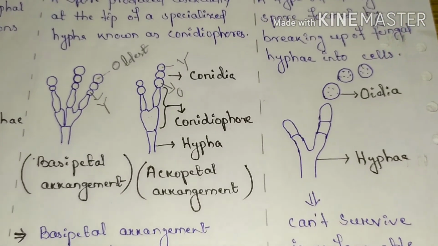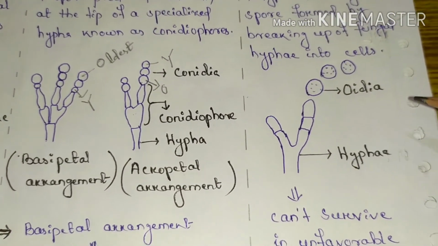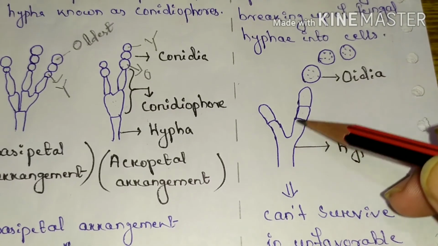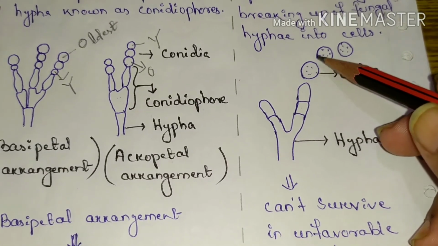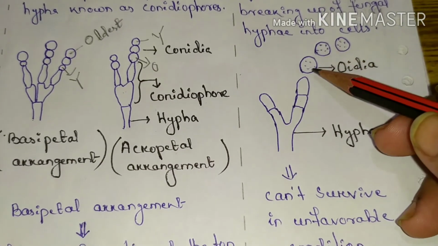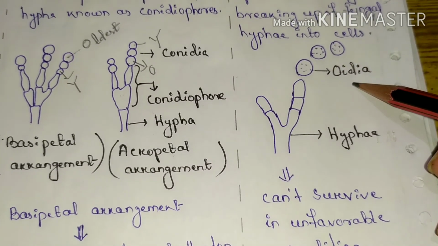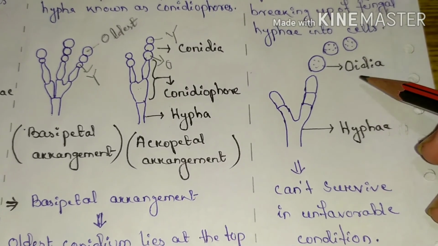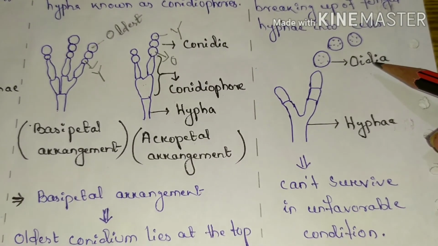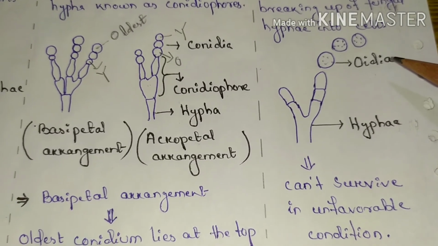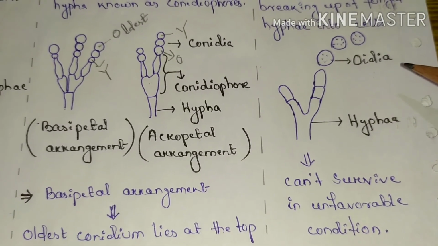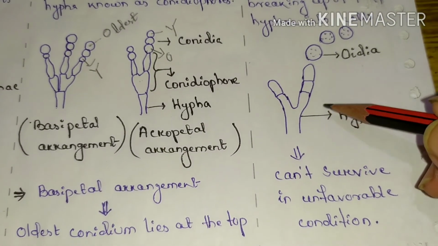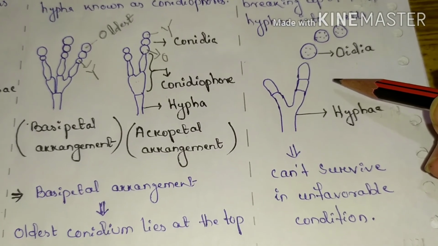In this method, when the fungal hypha is unable to produce a spore by an asexual method, the fungal hypha breaks down into different cells, and each cell acts as an oidium and helps in the germination of new hypha. Generally oidia cannot survive in unfavorable conditions. This is only produced when the hypha is unable to produce spores by an asexual method.